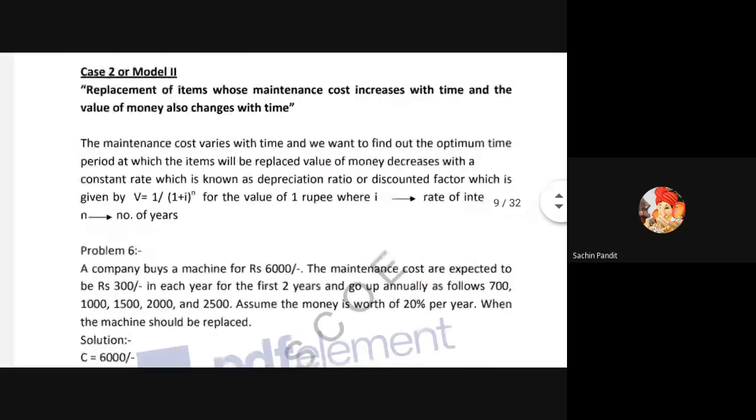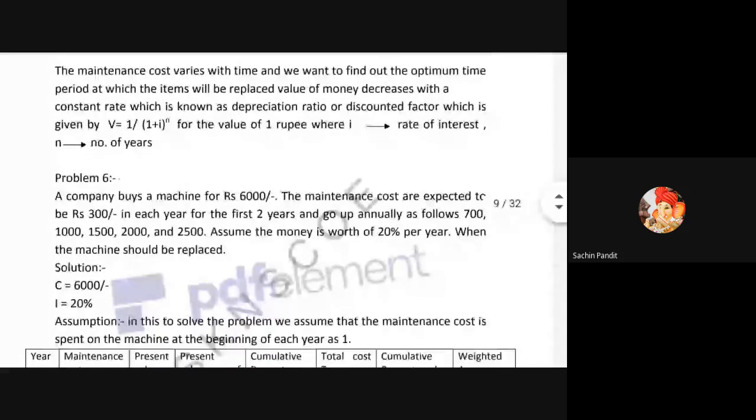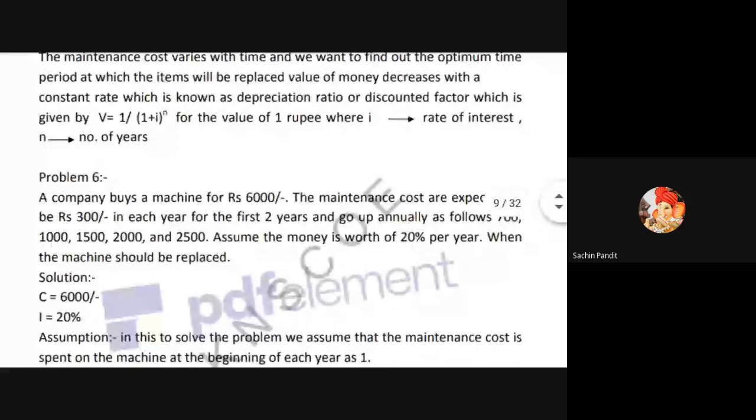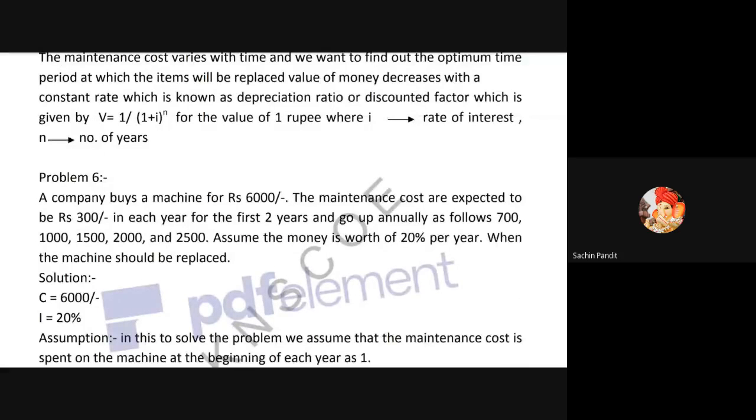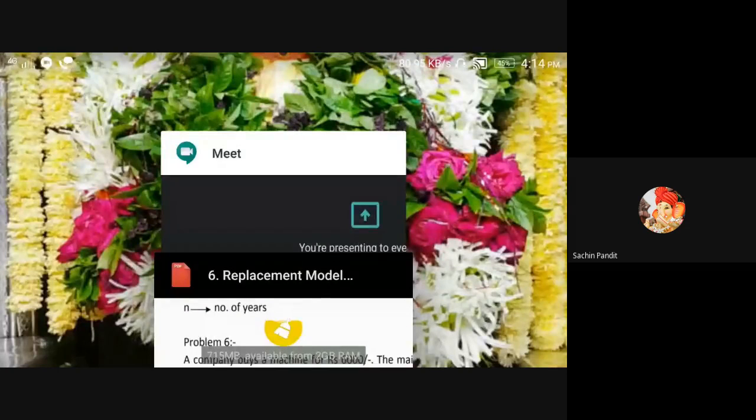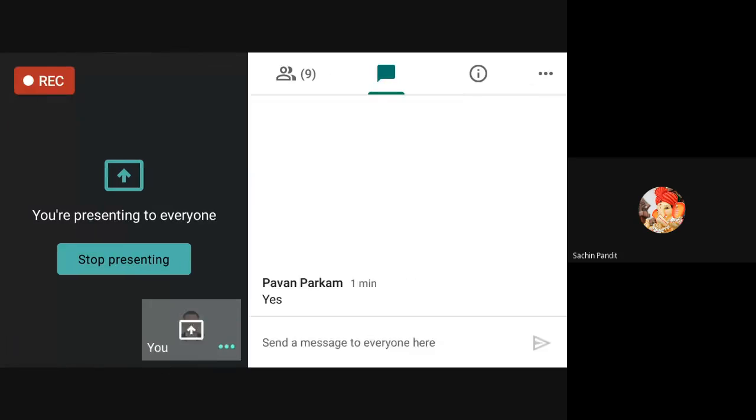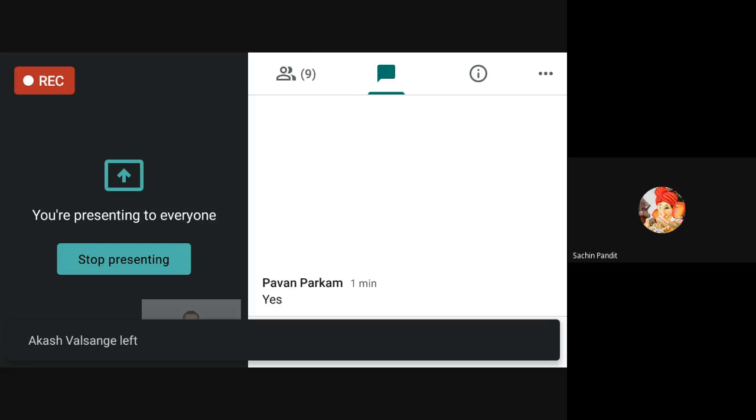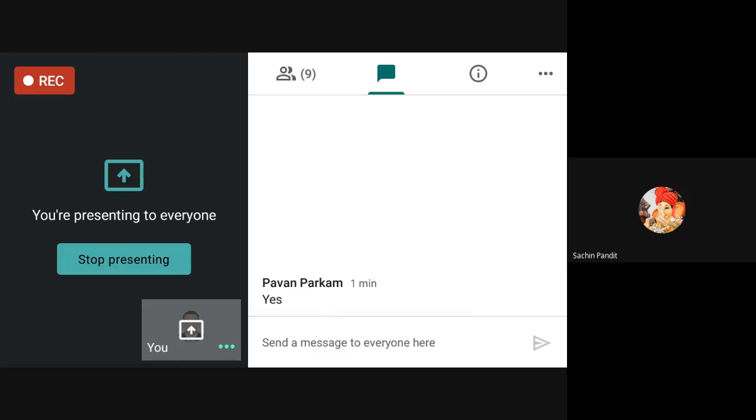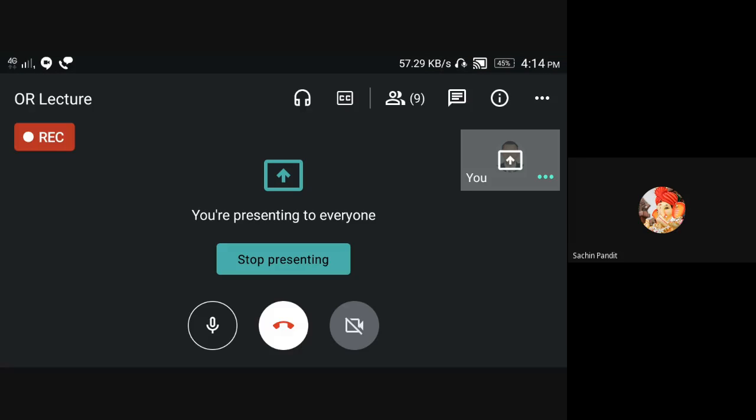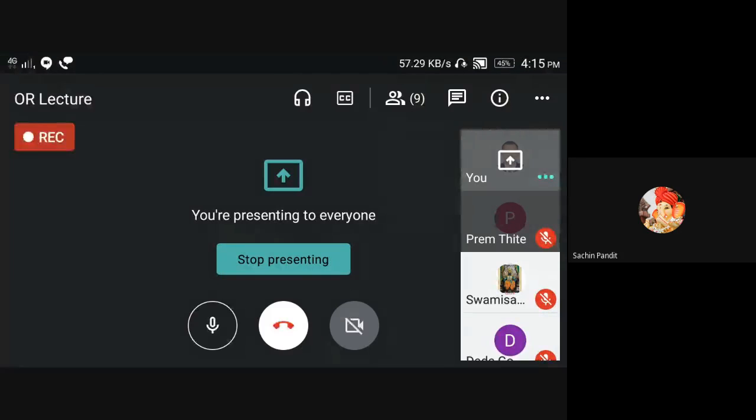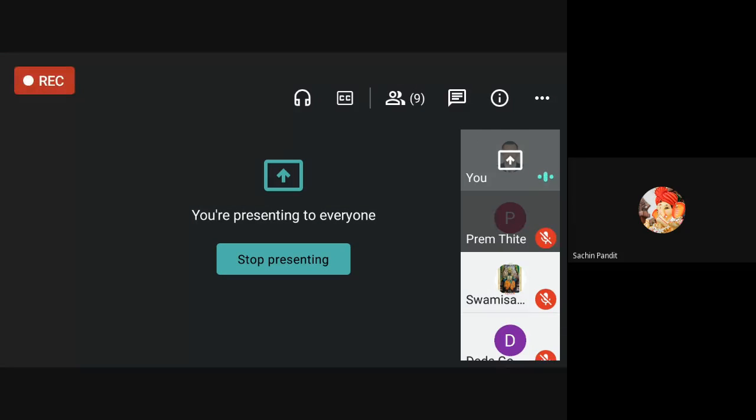So let's start with the problem. What is the problem? A very simple statement is there. We will take one example today only.